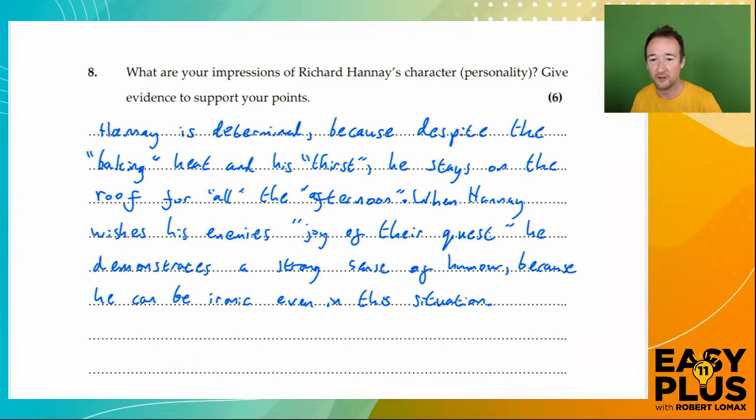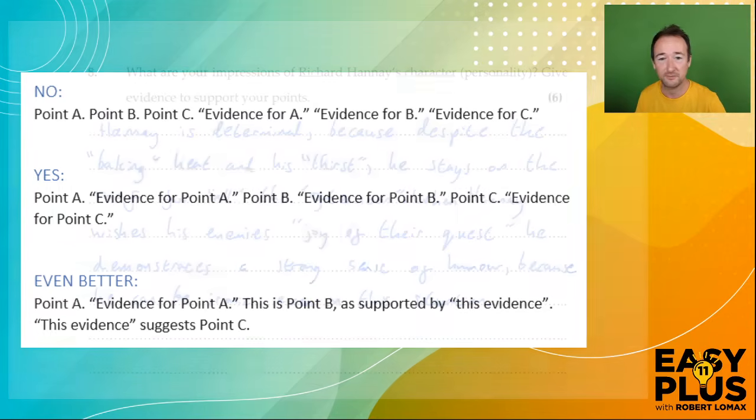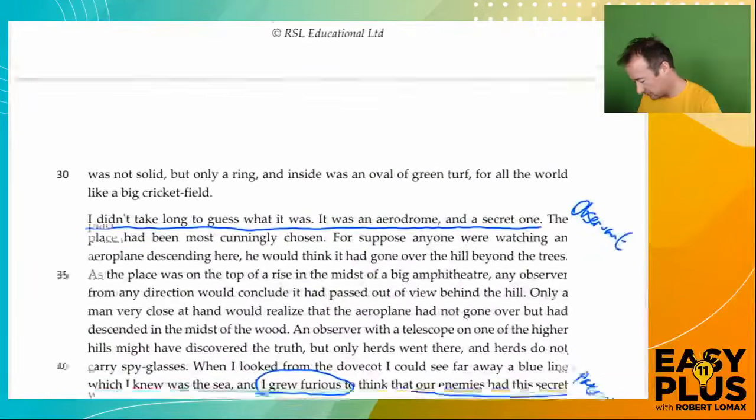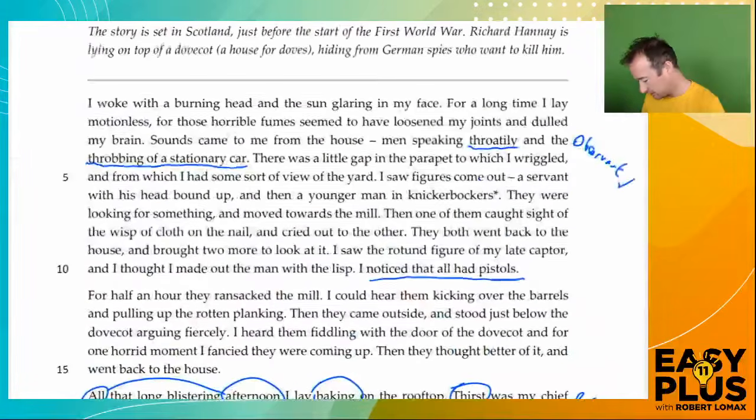And if you go back to our discussion of structure, you can see that this looks quite like the end of the third option here, because here we've started with the evidence and then explained how it supports the point. And now we've got one more point to make, so we're going to talk about how observant he is. And there are lots of things that we found here.